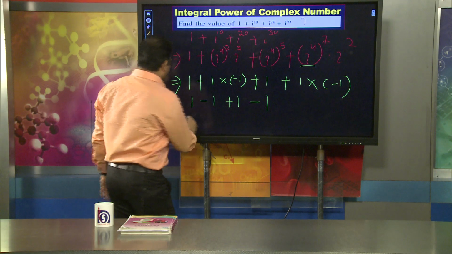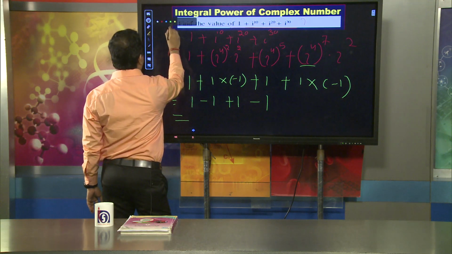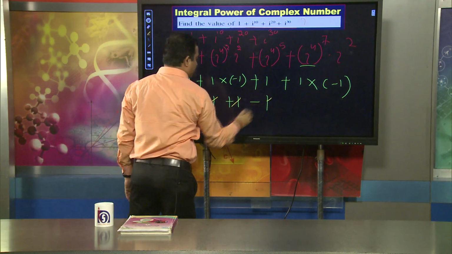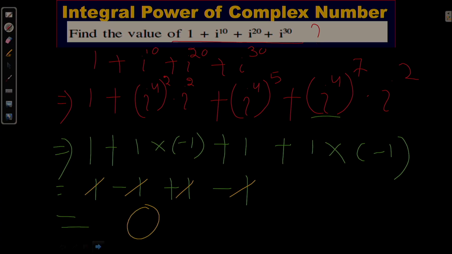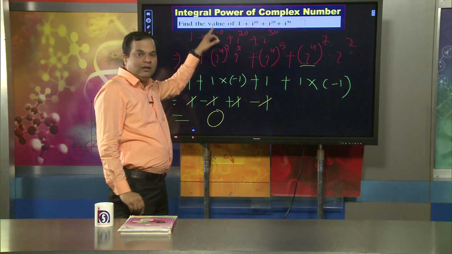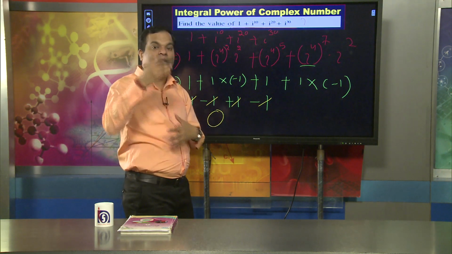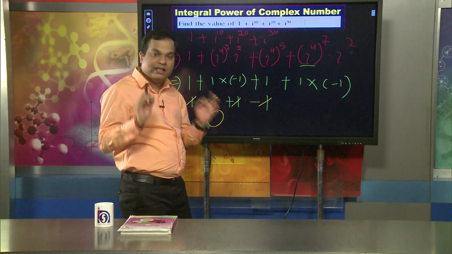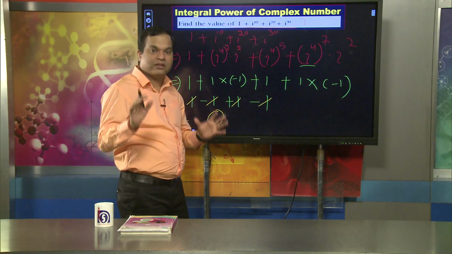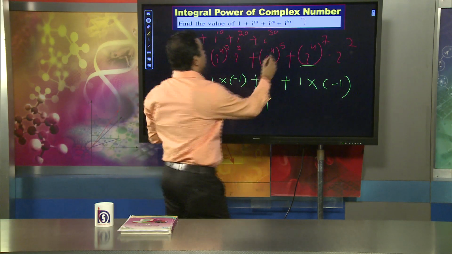That means you will find all the plus and minus terms will be cancelled. You already know that plus 1 minus 1 cancel, plus 1 minus 1 will be cancelled, and that value will be 0. So, simply I can say the value of 1 plus i raised to the power 10 plus i raised to the power 20 plus i raised to the power 30, by using the integral power, we can find out the integral power of a complex number very easily by using that formula, and here the value will be 0.